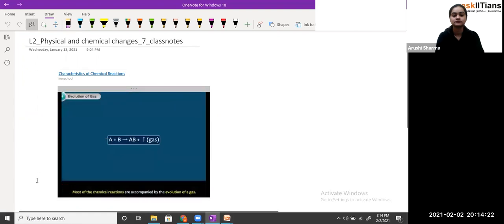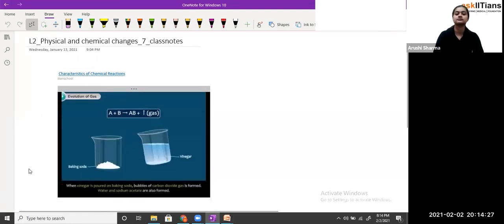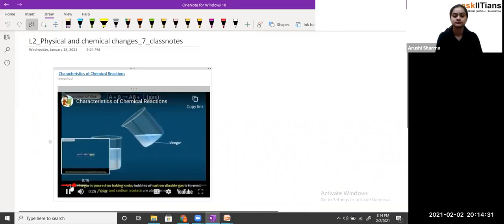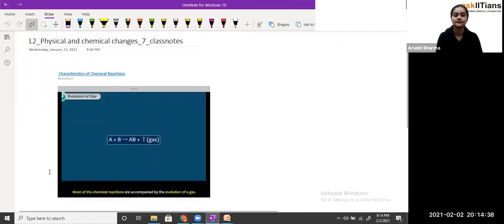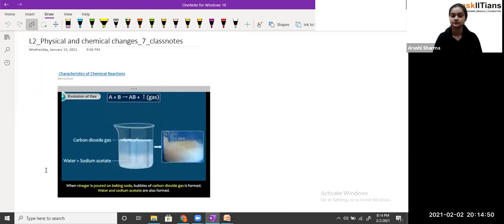Most of the chemical reactions are accompanied by the evolution of a gas. When vinegar is poured on baking soda, bubbles of carbon dioxide gas is formed. Water and sodium acetate are also formed.